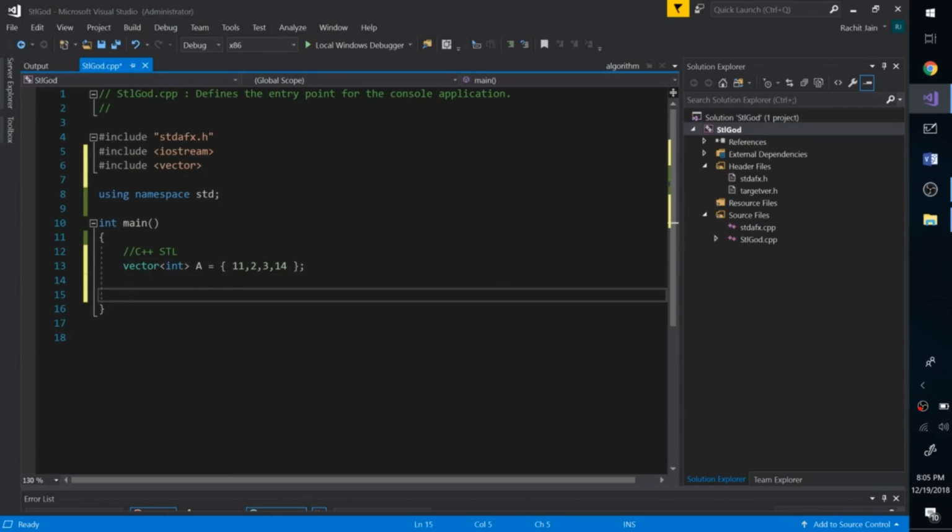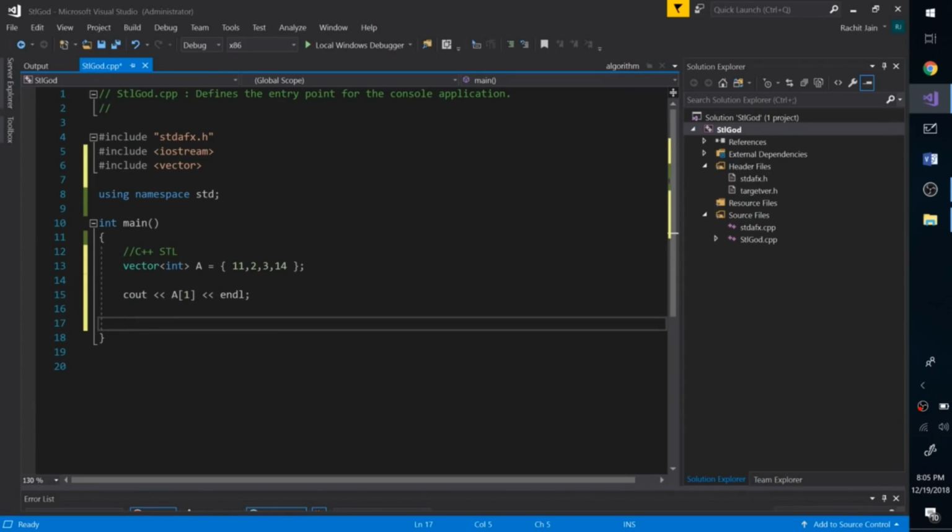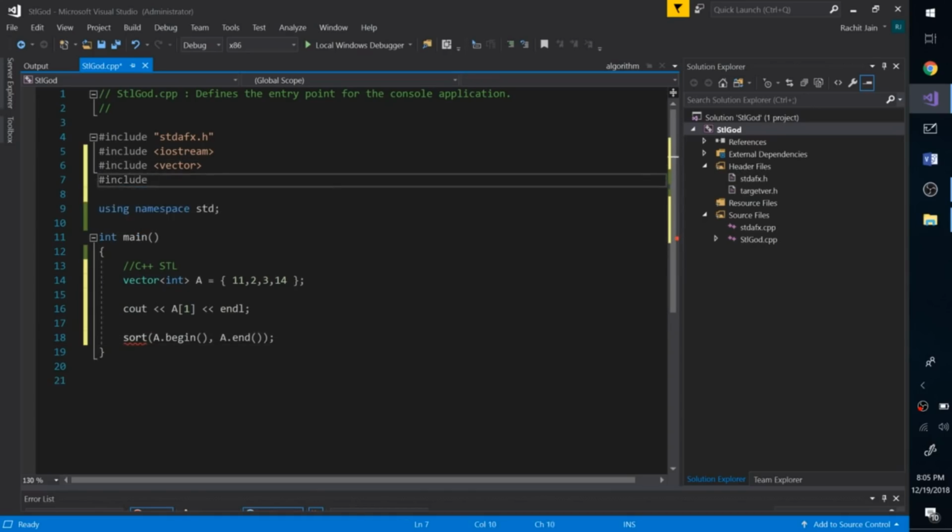Now how do I access an element of the vector? Let's say I want to access the second element. In terms of zero-based indexing, it is index 1 that I want to access, and I can do something like cout a[1]. This is how you can simply access the second element of your vector. And similarly, you can do a lot of things. Let's say you want to sort this, so you can do sort a.begin, a.end. I want to sort from the beginning till the end, and this will do that. Alright, sort is again not there, it's throwing an error, so let's include the algorithm library.